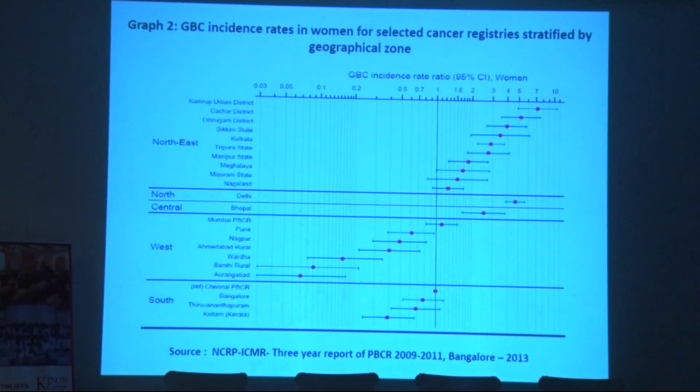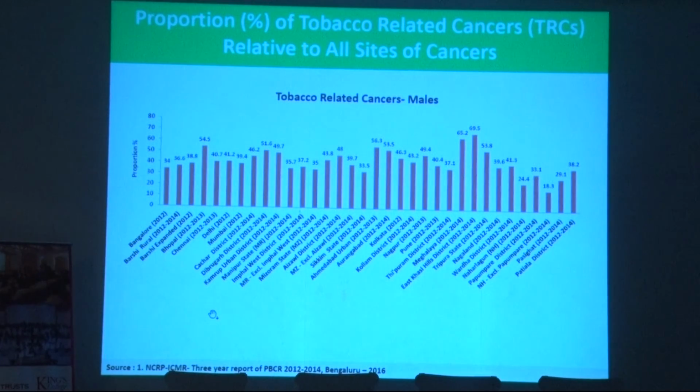So this gives you a lot of thinking and a lot of clues. Maybe you can think for yourself and discuss among yourselves what the differences are in the lifestyle of the regions of the south, west, central, and northeast, which could be attributed to the differences in the incidence of gallbladder cancers.